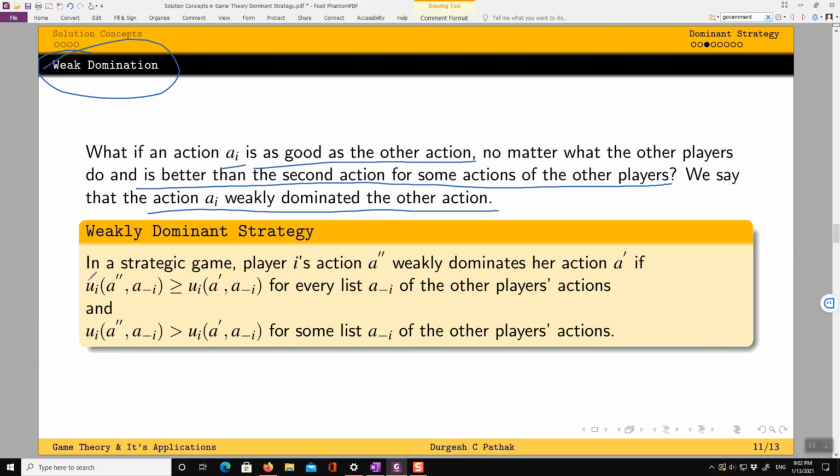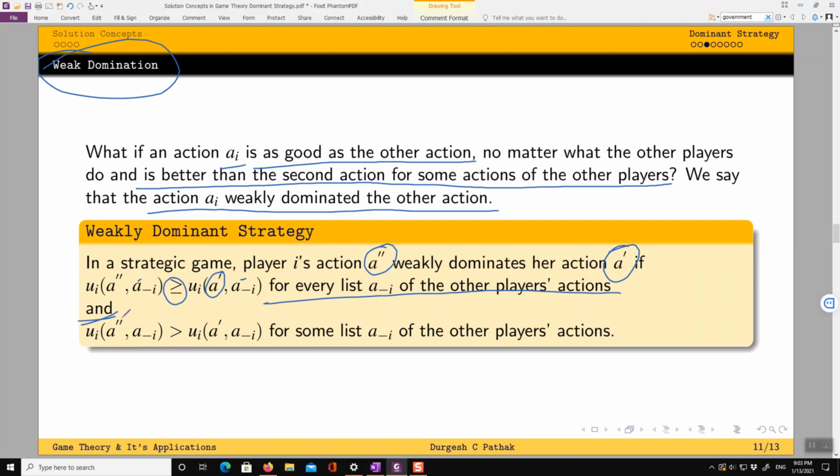So how do we define this technically? In a strategic game, player i's action A'' weakly dominates her action A' if the payoff to player i from playing A'', when everyone else other than player i is taking an action A, is greater than or equal to the payoff to player i when she plays A', while everyone else is playing A, for every list A_{-i} of other players' actions, and